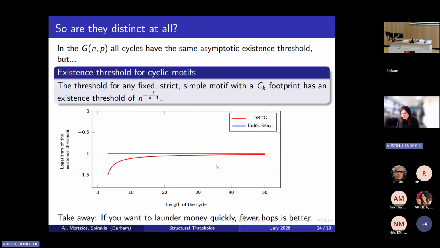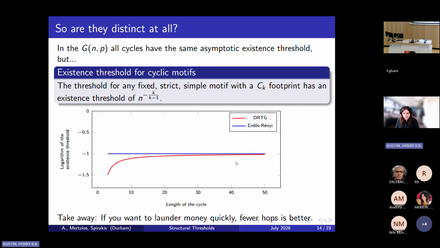And this is perhaps not surprising, because you would expect small structures to appear first before large structures, just intuitively. This intuition is not borne out in the static random graph. It is in the temporal random graph. But it also maybe changes some of your intuition when it comes to money laundering, because the takeaway from this is that if you want to launder money quickly, i.e. within a short window, it is much less suspicious to do it via a small number of intermediaries and thus have a small cycle than it is to do it via a large number of intermediaries, at least in the doubly random temporal graph, because small time-respecting cycles are much more likely to show up quickly.